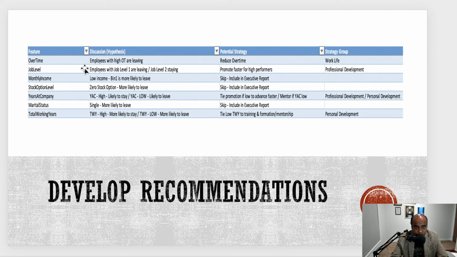For example, job level: promote faster for high performers. Income: we may not address some variables, but we might be able to address others, and they are grouped into strategy groupings here. The idea is that using this calculation sheet, I am building the recommendation platform. This is where I am going to show you what that tool or app looks like.